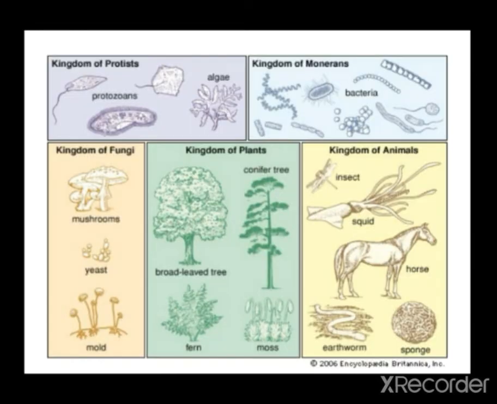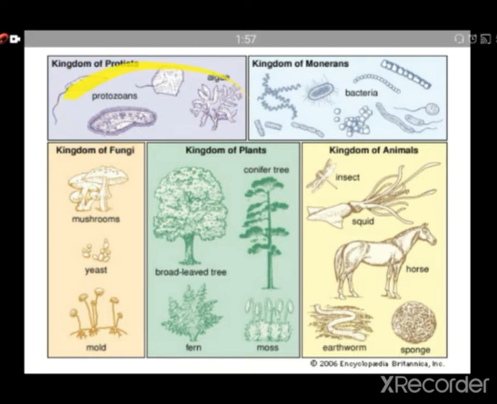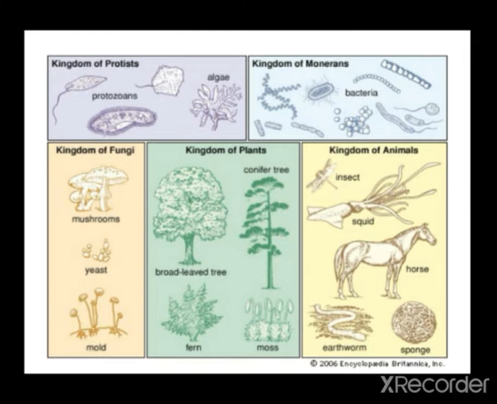You see here Protista. These are different types of Protista, all unicellular eukaryotes, and these Monera are all unicellular prokaryotes. This is kingdom Fungi, these are all Plantae, and this is kingdom Animalia. Fungi have saprophytic nutrition. Plants have autotrophic nutrition, meaning they can do photosynthesis.